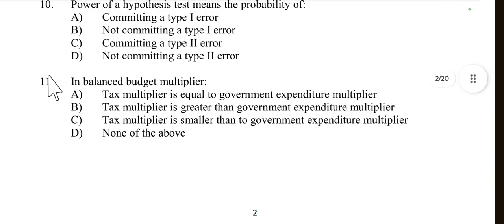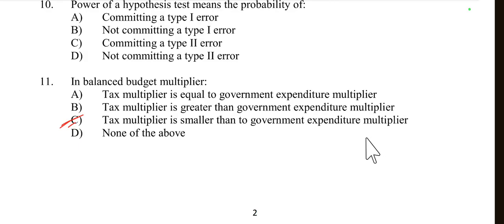Then question number 11, in balanced budget multiplier. In balanced budget multiplier, what do we find? Tax multiplier is equal to the government expenditure multiplier, or tax multiplier is greater than government expenditure multiplier, or tax multiplier is smaller than government expenditure multiplier. Yes, this is right. Some may choose option number 1, tax multiplier equal to government expenditure multiplier, but this is not correct according to the balanced budget multiplier. The correct option is tax multiplier is smaller than government expenditure multiplier.